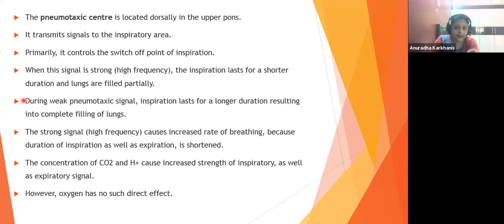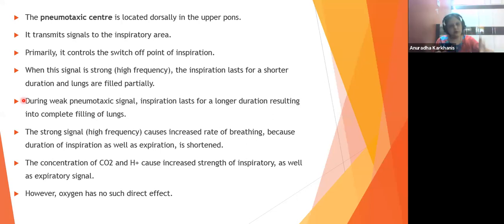DRG was sending it to the diaphragm and EICM. Pneumotaxic center is going to give the signal to the inspiratory area. देखिए, primarily it controls the switch off point of inspiration. Very important. अगर इंस्पिरेशन का स्विच ऑफ नहीं हुआ तो एक्सपिरेशन का स्विच ऑन कैसे होगा, है या नहीं? कहीं ना कहीं डाउन द लाइन इंस्पिरेशन शुड स्टॉप फॉर एक्सपिरेशन.